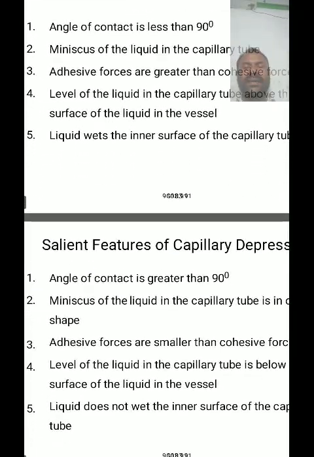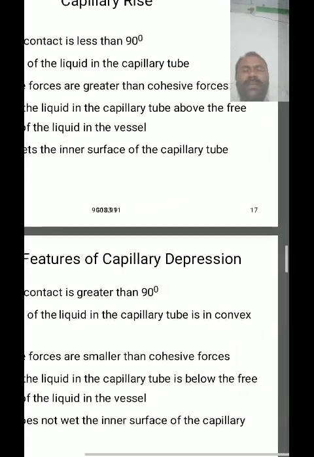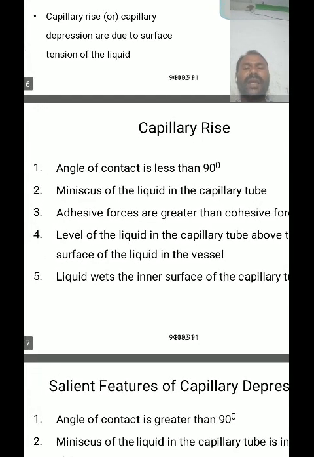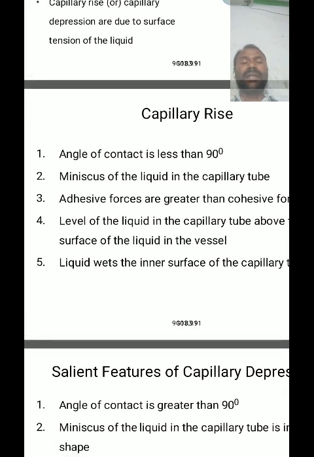And the salient features of capillary rise: the angle of contact should be less than 90 degrees, meaning the angle of contact is an acute angle. Already I told you that. Then the meniscus of the liquid in the capillary tube. What is meniscus?